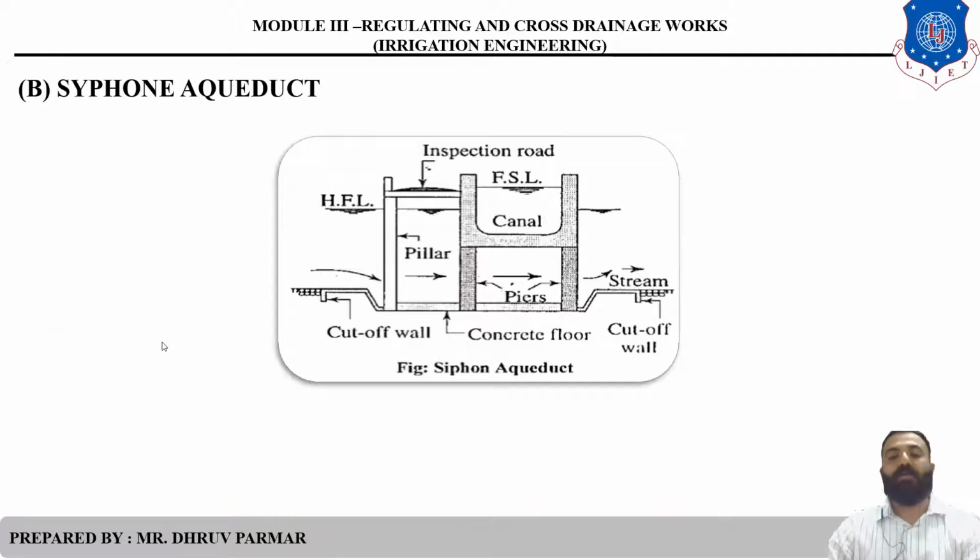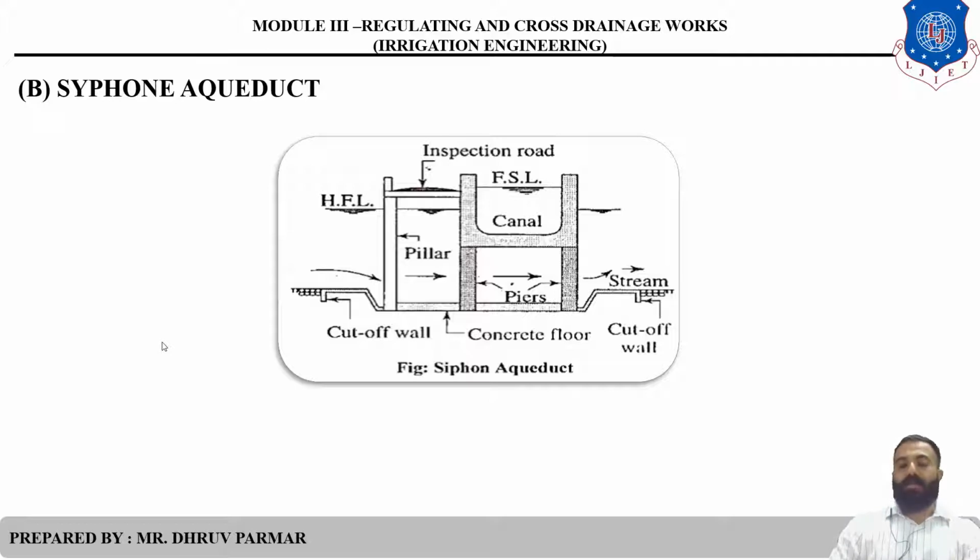In siphon aqueduct and aqueduct there is a little difference. The difference is the HFL level. In an aqueduct, the HFL level is below the canal bottom level. Here, in a siphon aqueduct, the HFL level is above the canal base. Clear? So that is called a siphonic aqueduct.